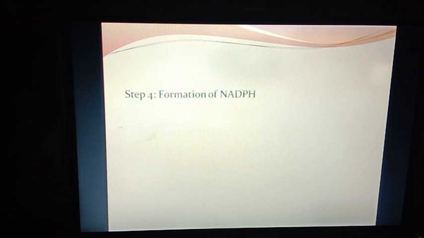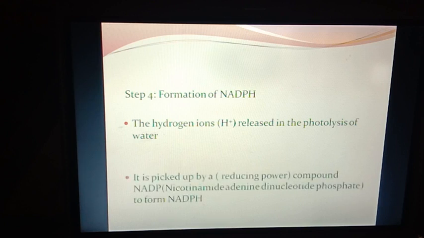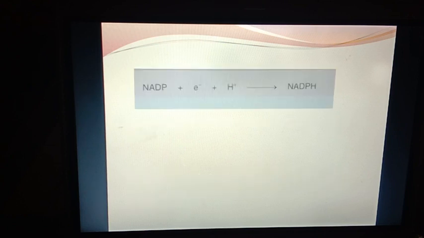Step 4, formation of NADPH. The hydrogen ions released in the photolysis of water are picked up by the reducing power compound, that is nicotinamide adenine dinucleotide phosphate. And what does it form? It forms NADPH. This is the reaction that takes place.